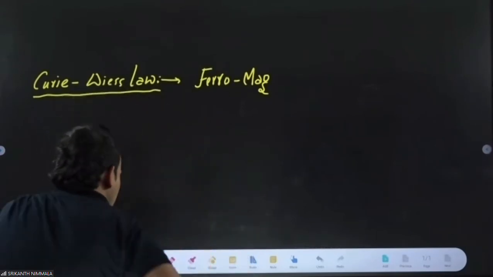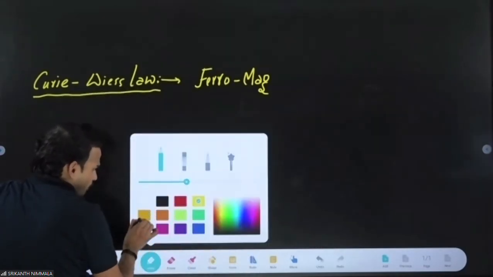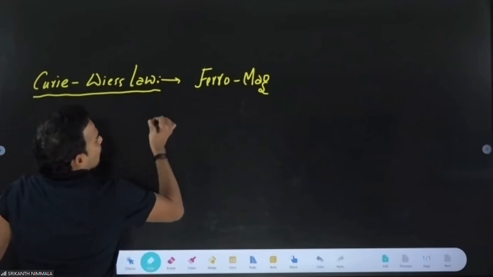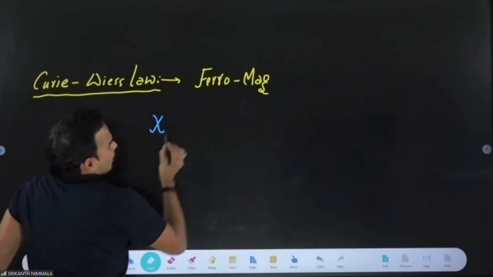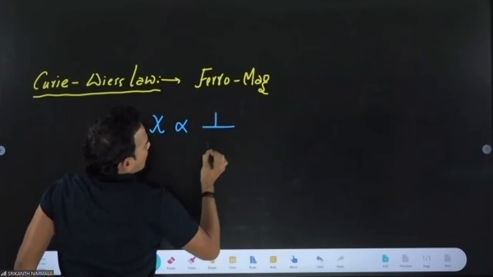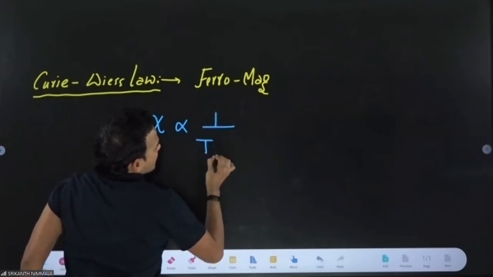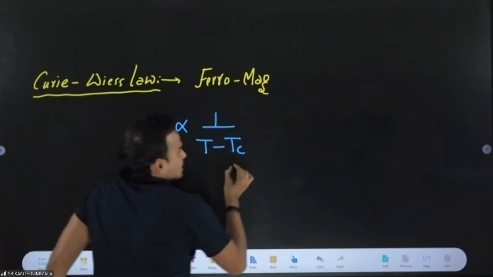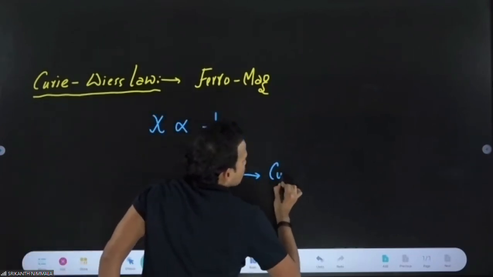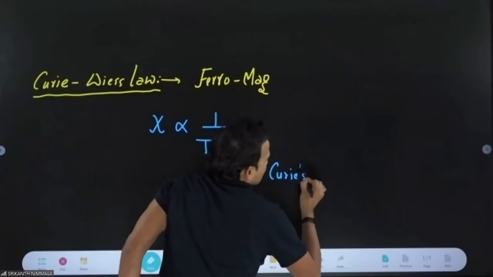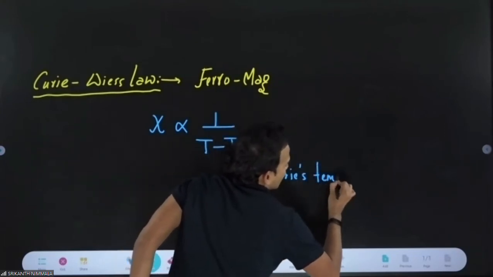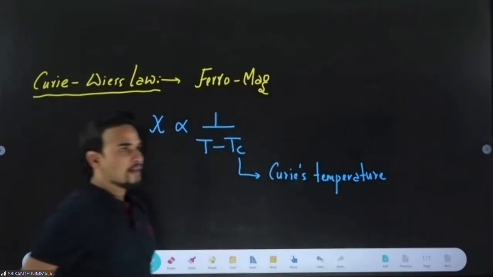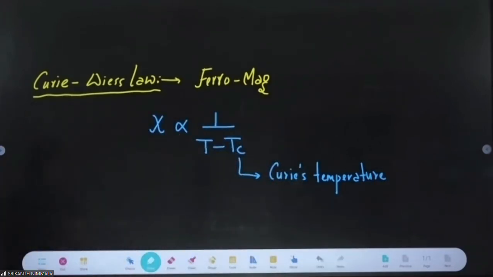So just see, what is this Curie-Weiss law? Curie-Weiss law says like this: Xi of a ferromagnetic material will be proportional to 1 upon T minus Tc, where T is the temperature of the body and this Tc is known as Curie's temperature. This Tc is Curie's temperature.